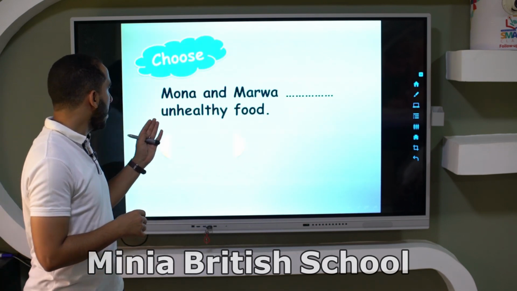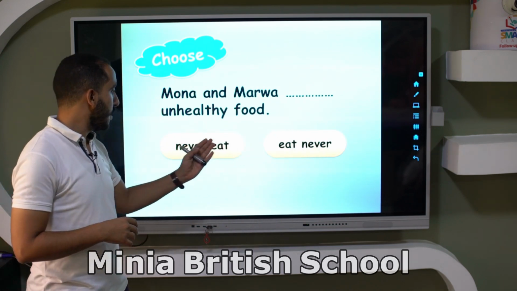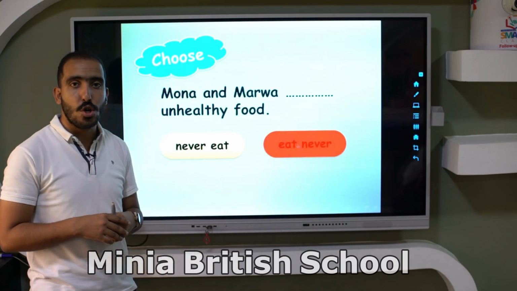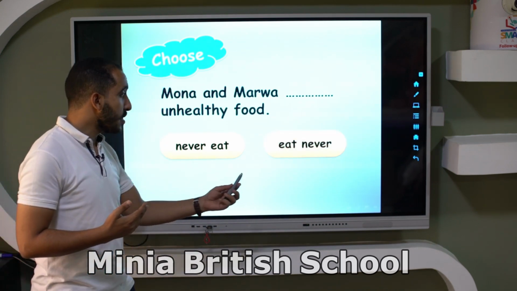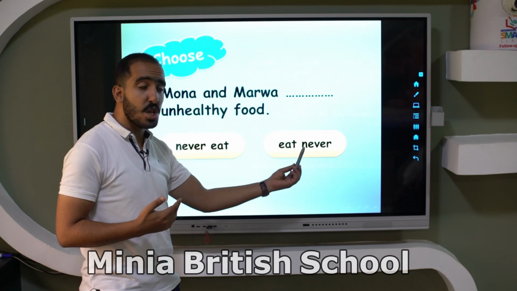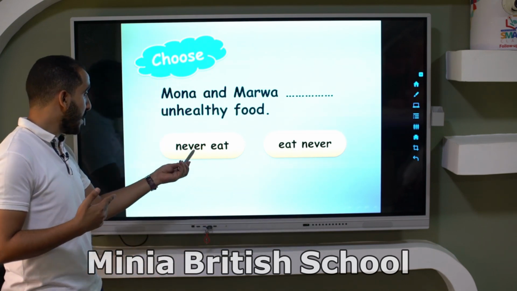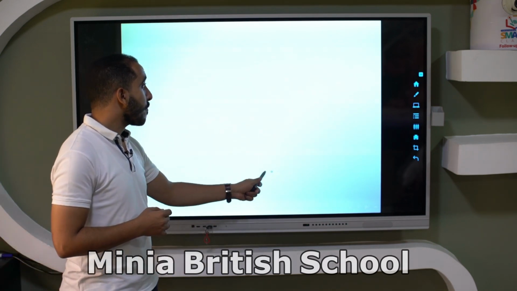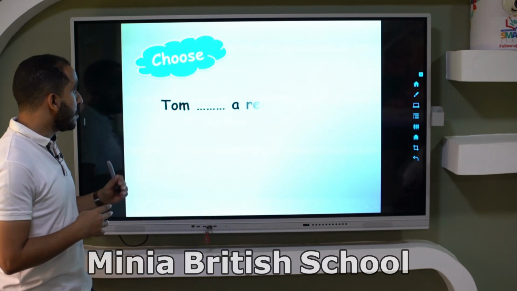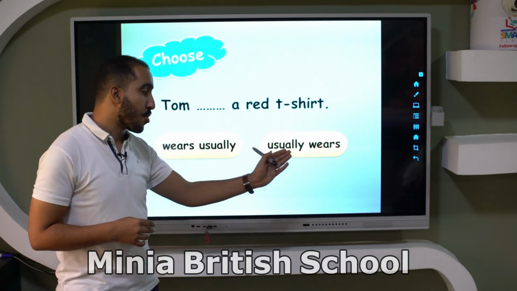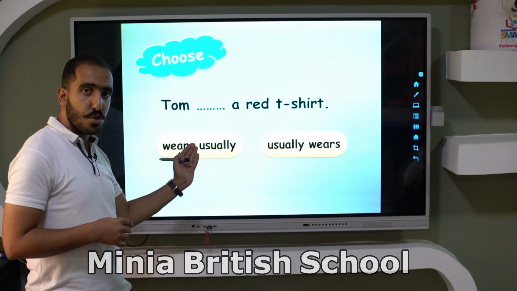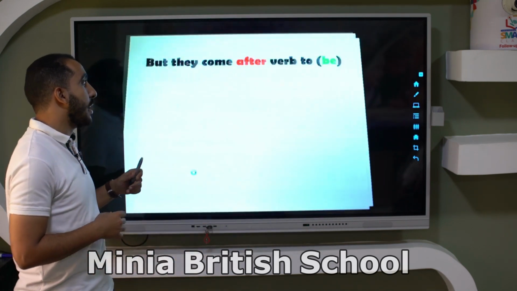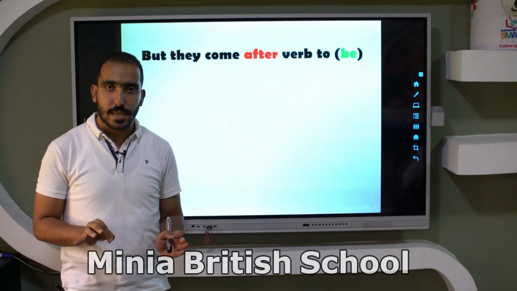Mona and Marwa blank unhealthy food. Never eat or eat never? Can I say eat never? Oh no. Why? Because here the adverb of frequency is not in the correct place. It must be before the verb, right? Excellent. Okay. Tom blank a red t-shirt. Wears usually or usually wears? Usually wears.